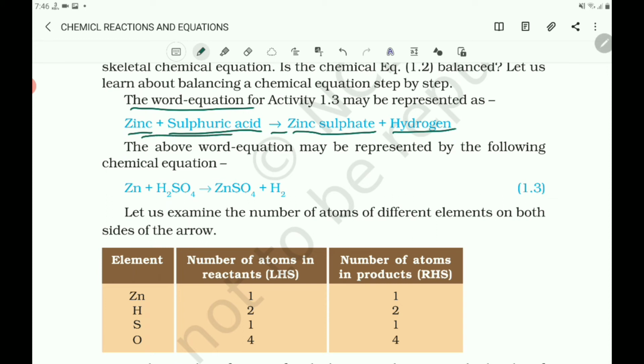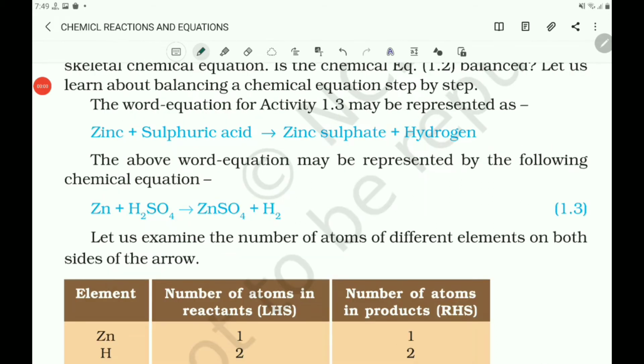This is the word equation. After writing the word equation, write the skeletal chemical equation. The above word equation may be represented by the skeletal chemical equation. Zinc is an element. Its symbol is Zn. Sulfuric acid is a compound. Its molecular formula is H2SO4. It has three elements: hydrogen, sulfur and oxygen.